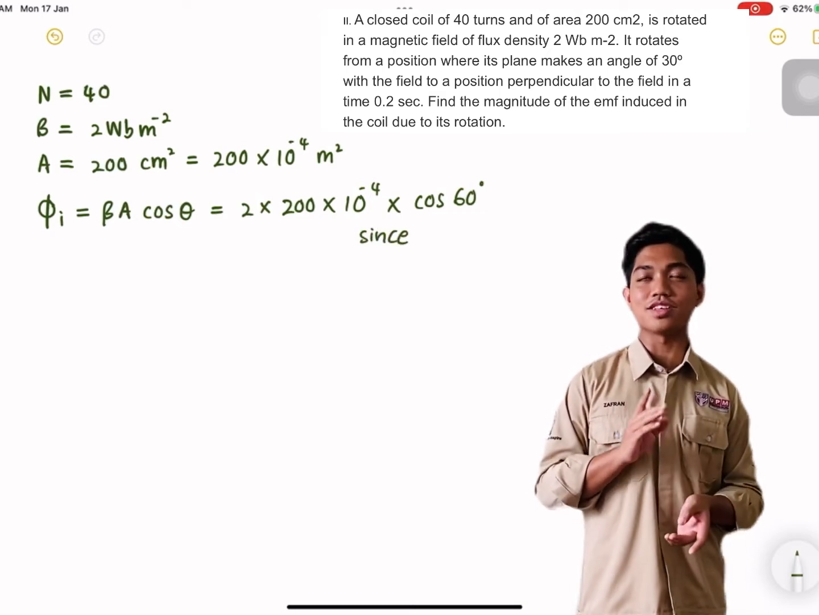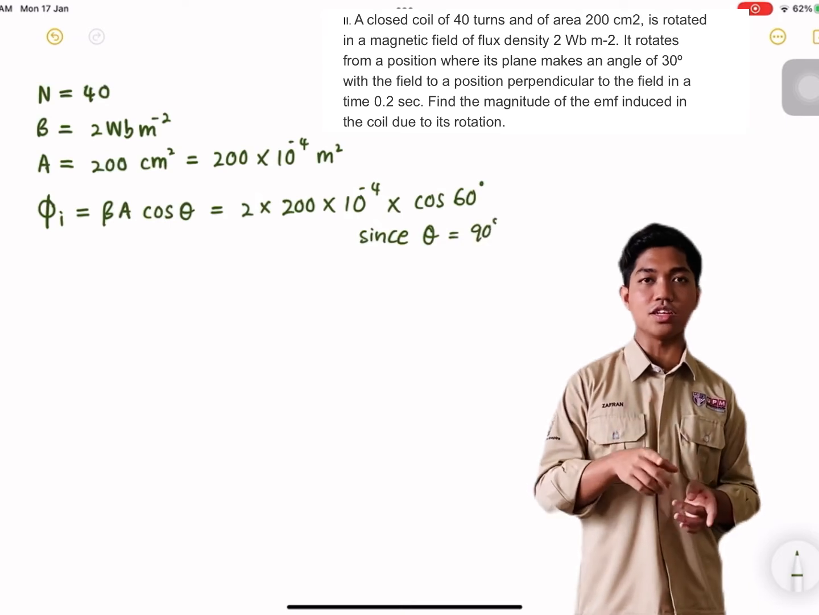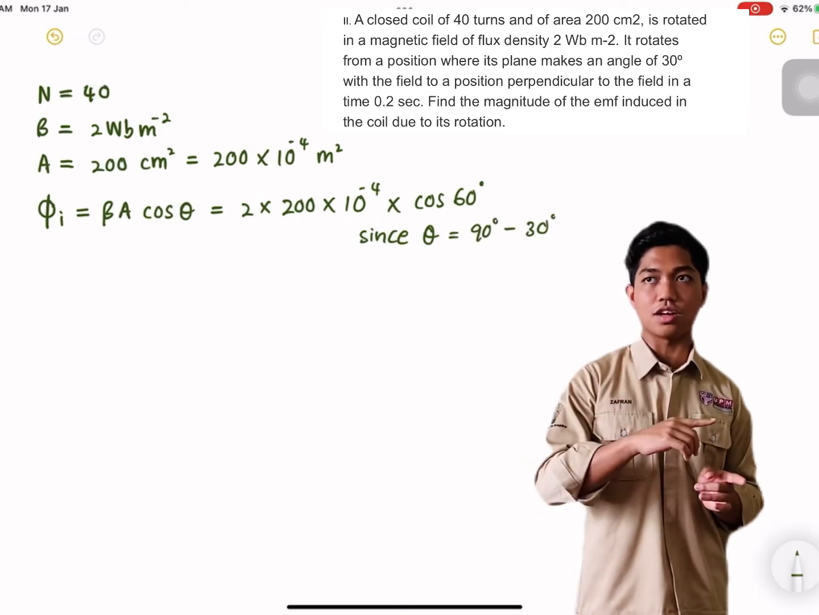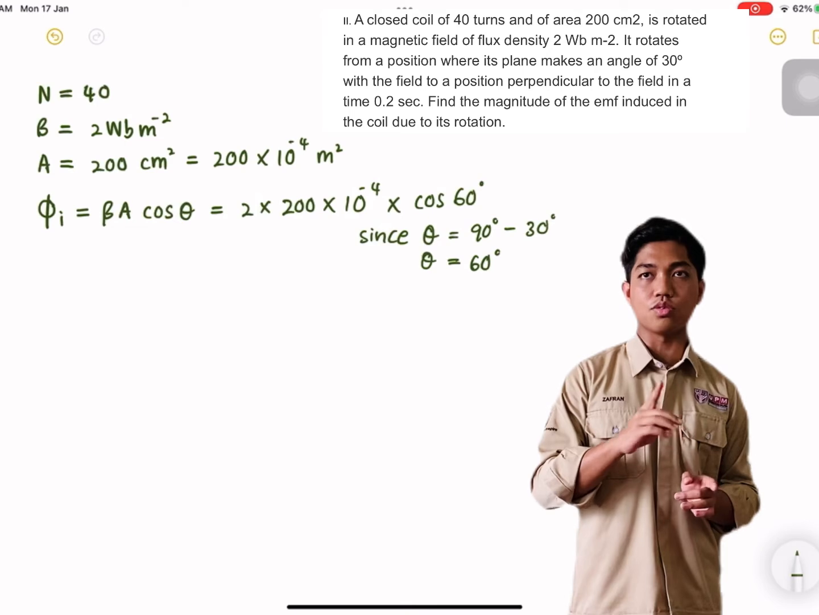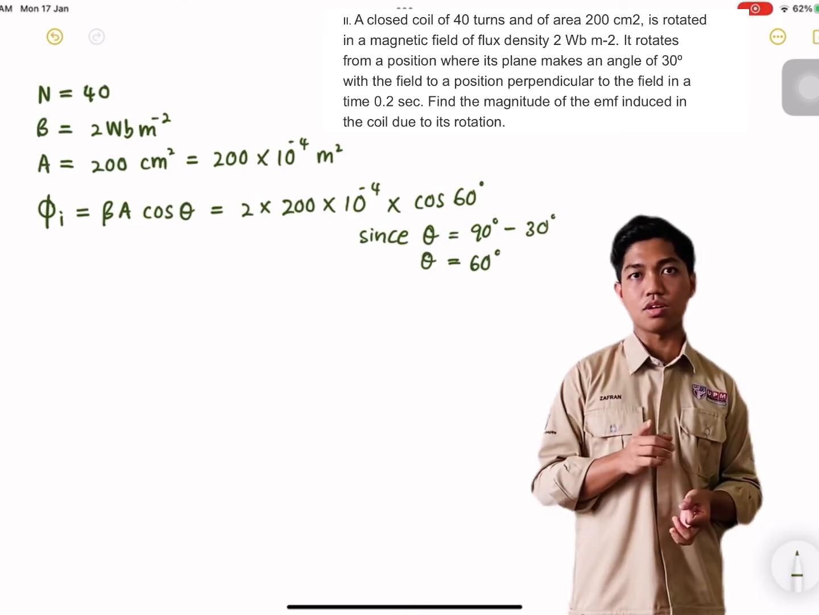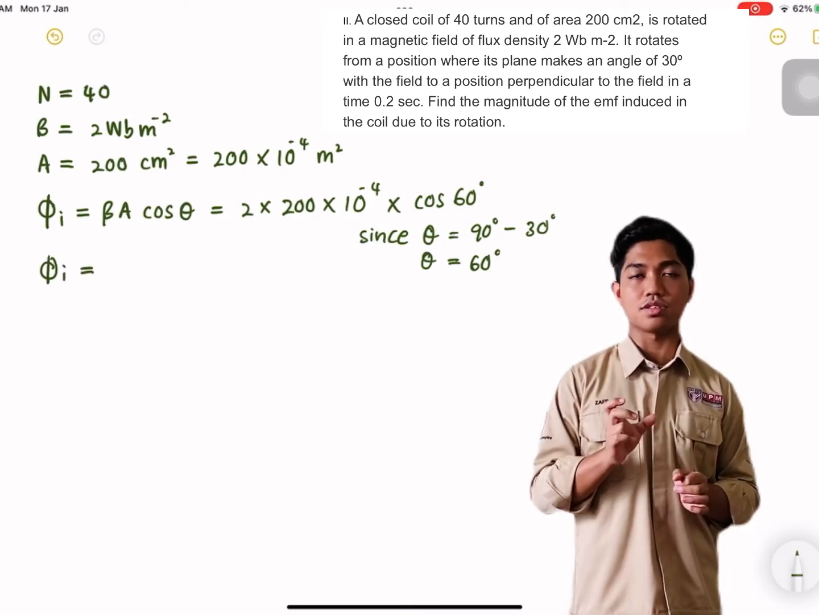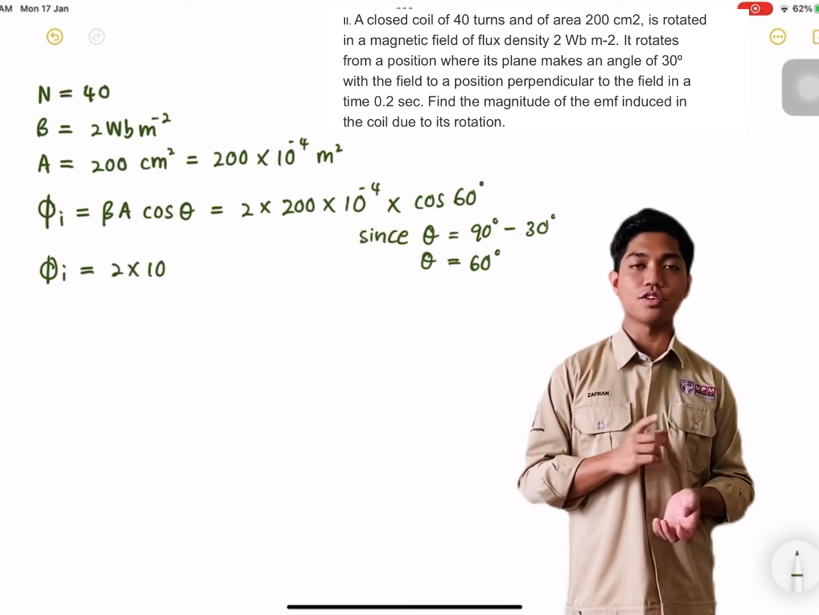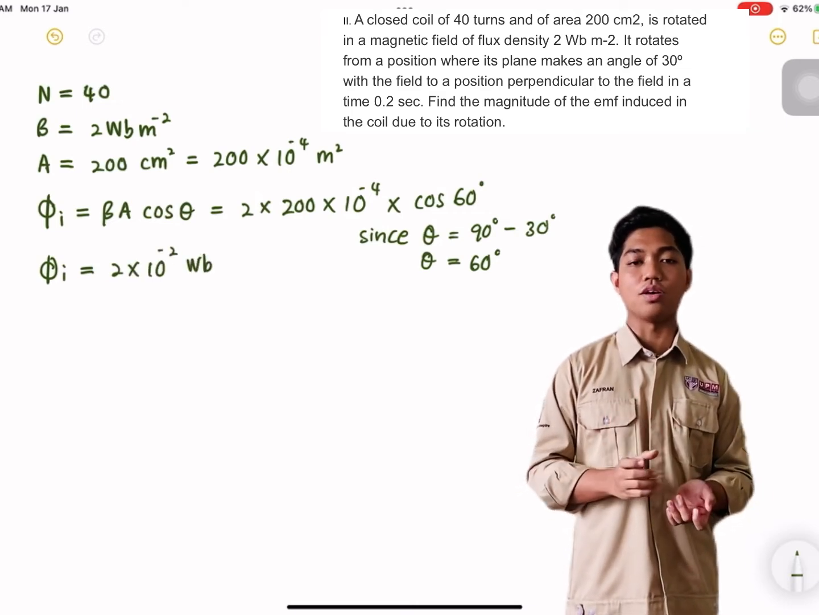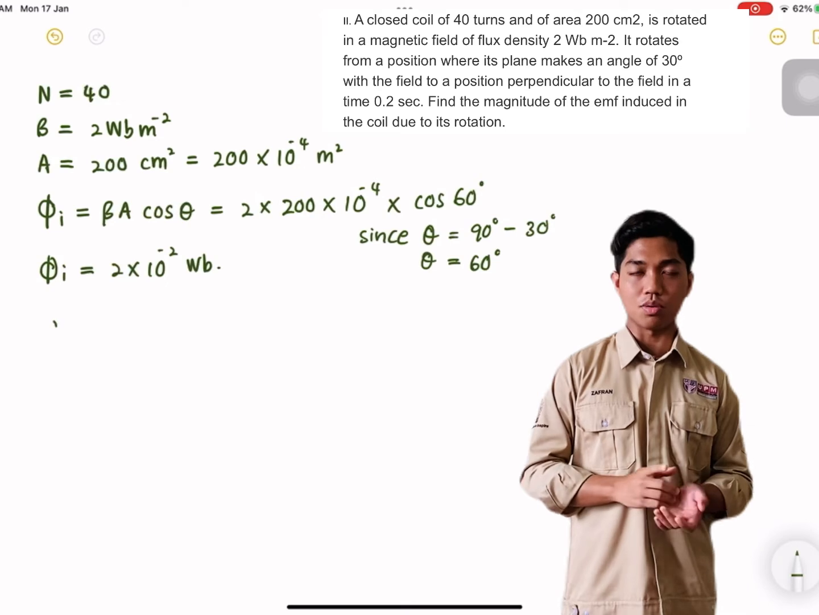The reason why we use 60 is because the question says it rotates from the original direction, whereas for the 90 we need to subtract 30 degrees. So we will have the angle of 60 degrees. For the initial flux, we will have the value of 2 times 10 to the power of negative 2 Weber.